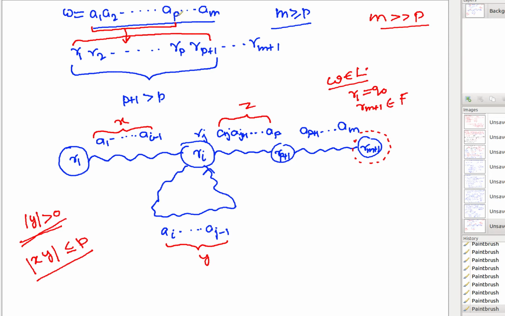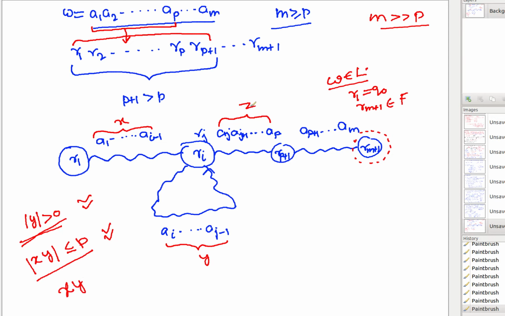Up to reaching the pth symbol, you are definitely going to detect a cycle. Therefore, the first cycle denoted by y is definitely within the first p symbols, and therefore writing that the length of x, y is less than or equal to p is true. So here when I write this, I am denoting the first cycle.